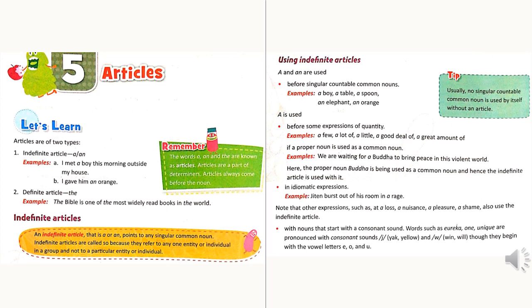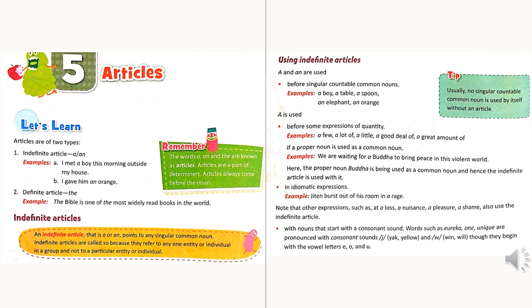Indefinite articles. An indefinite article, that is a or an, points to any singular common noun. It is called indefinite because it refers to any one entity or individual in a group and not to a particular entity or individual.